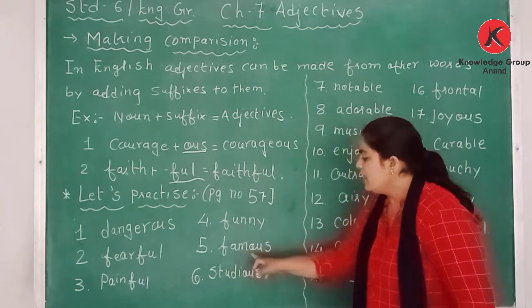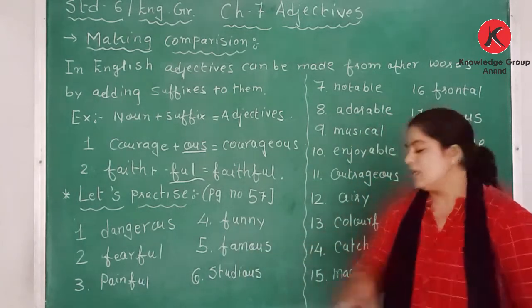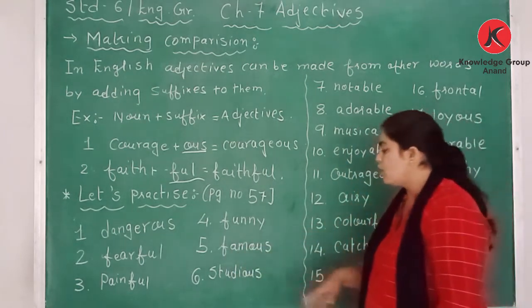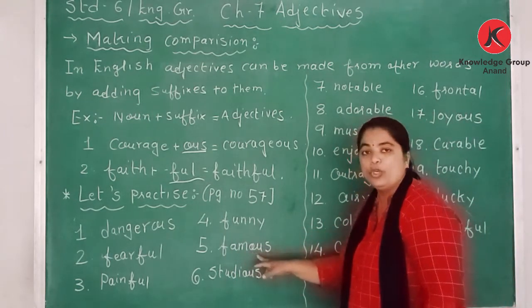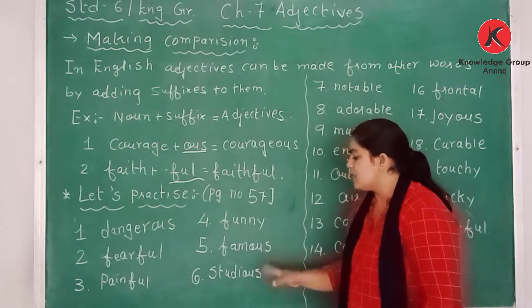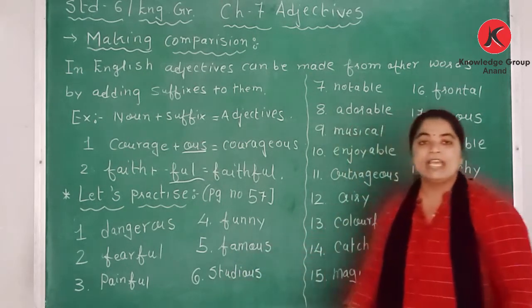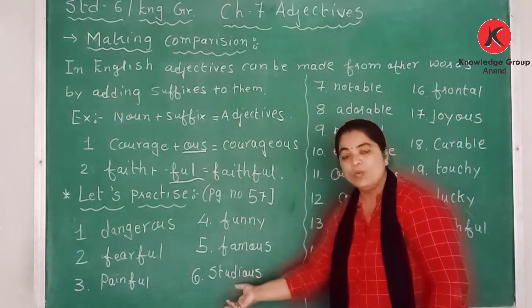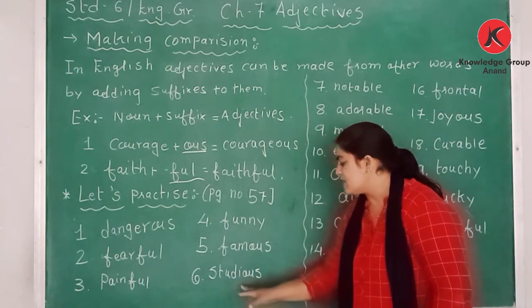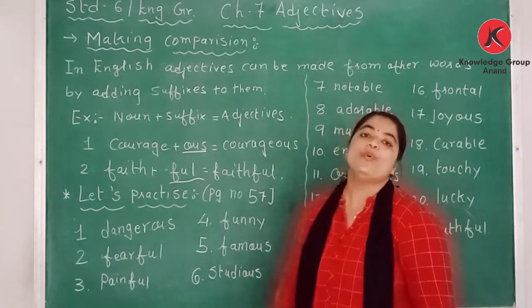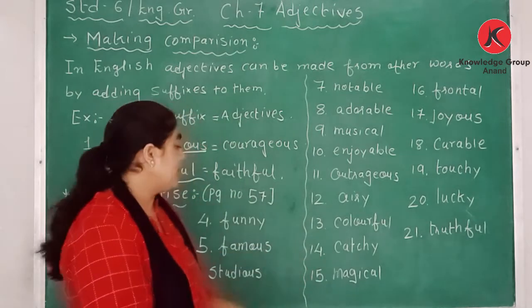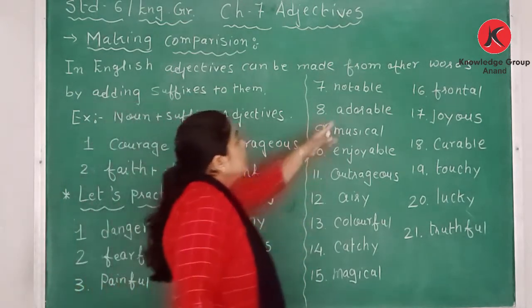Fame. Here we have dropped the E and added OUS: famous. Study: we have removed the Y and made it studious, by adding IOUS.